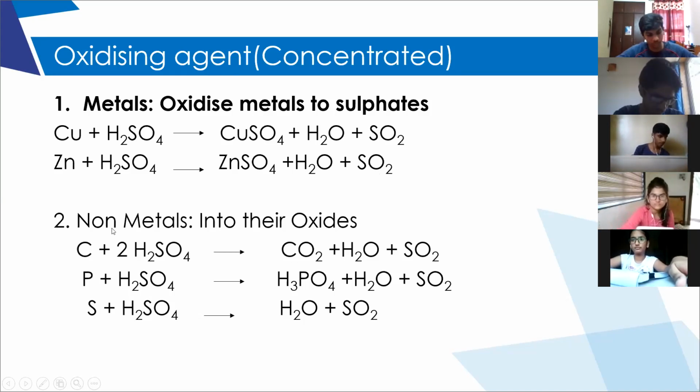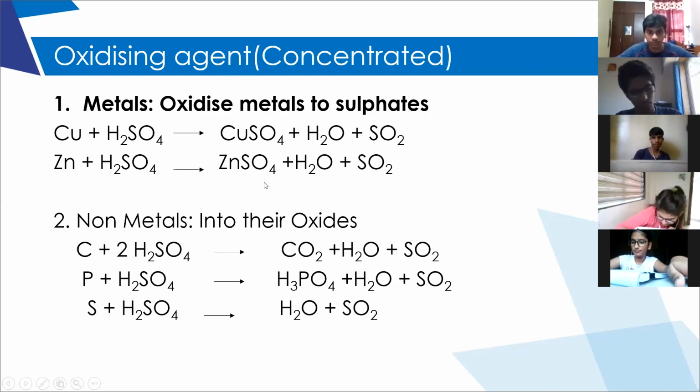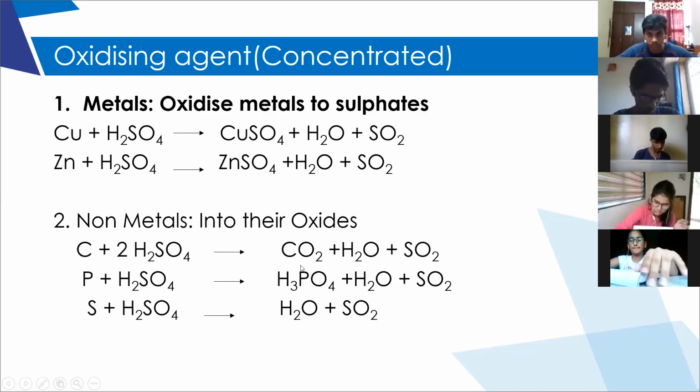Please mention that. Whereas metals are oxidized to respective sulfates. Can you understand the difference between these two? Metals are oxidized to sulfates, whereas non-metals are oxidized to their respective oxides.